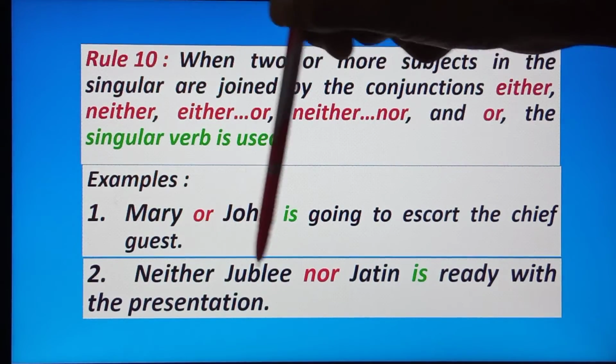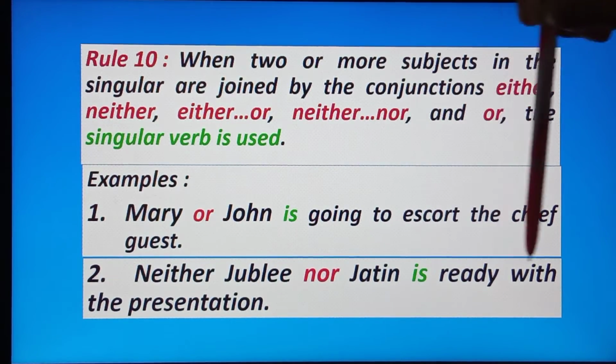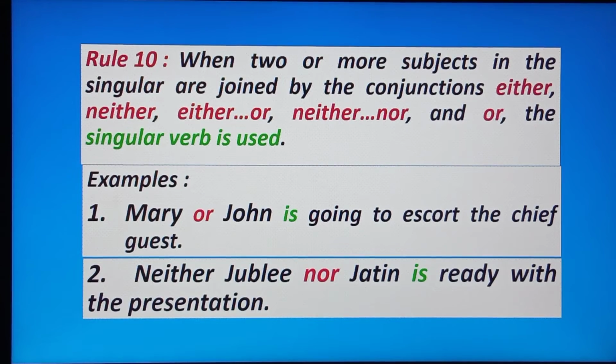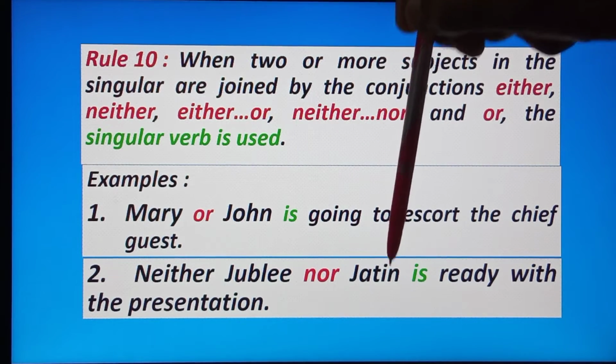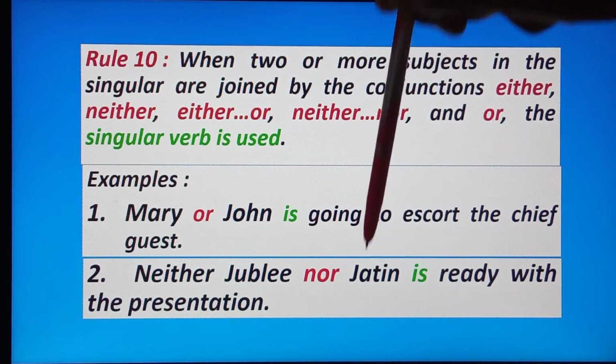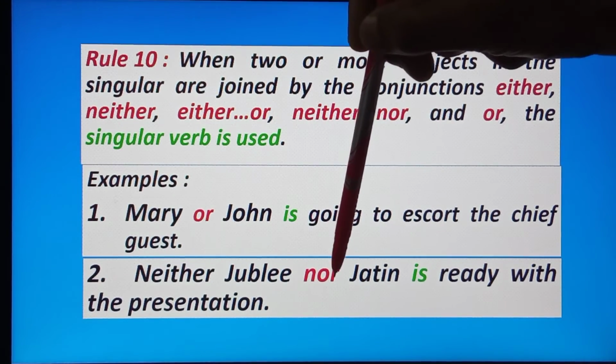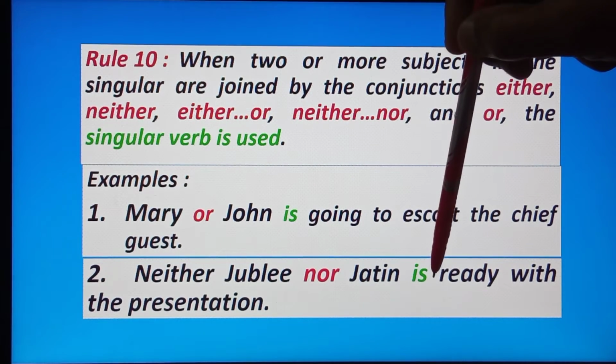Next, neither Jubilee nor Jatin is ready with the presentation. Here Jubilee and Jatin are the subjects, and the two subjects are joined by neither nor. So the verb is singular. We are putting is.